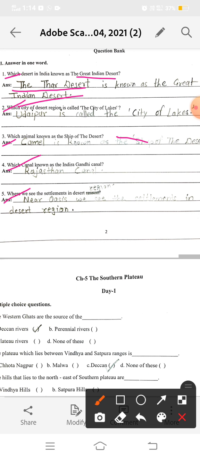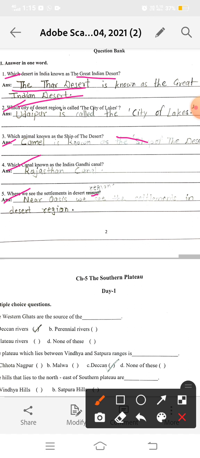Now next is, where do we see the settlements in the desert region? Students, do the correction here in the spelling of region. Near an oasis we see the settlements in the desert region. So what is an oasis? An oasis is a place in a desert where water is found. A few settlements or small villages are clustered around these oases.